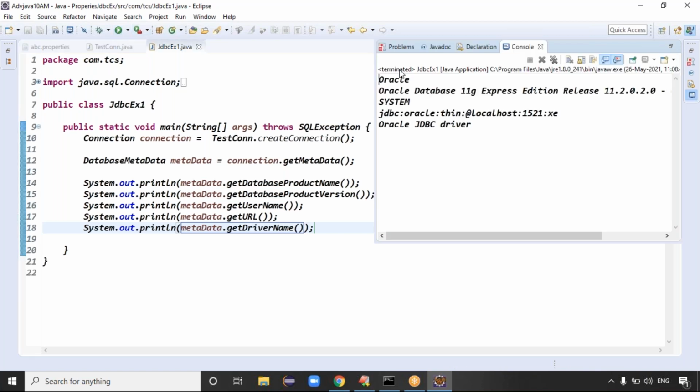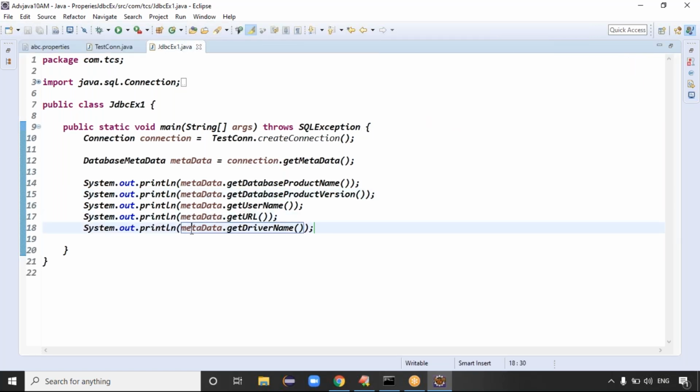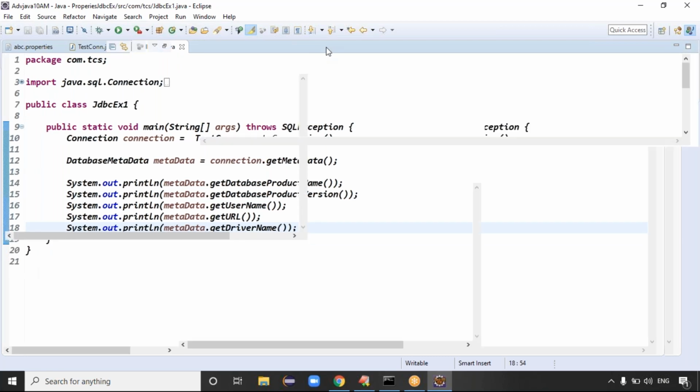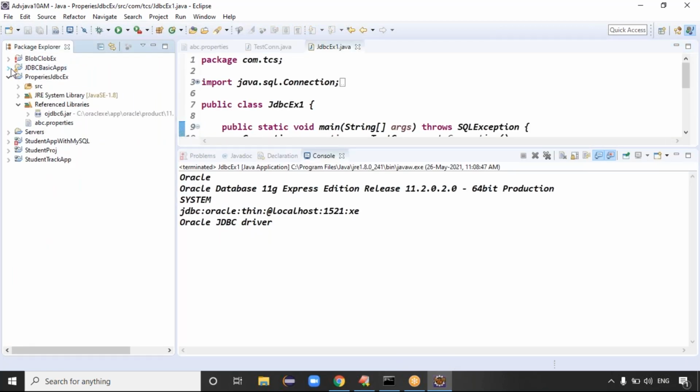First one is the Oracle database here. Second one is 11 Express Edition. Username is system. This is the URL pattern: jdbc:oracle:thin:@localhost:1521:XE. Last one is the Oracle JDBC driver we are using, right? Exactly. So database metadata will store some information about the database which we connected to. This is my JDBC example one, guys. Are you clear? The disturbance was because of a small space.